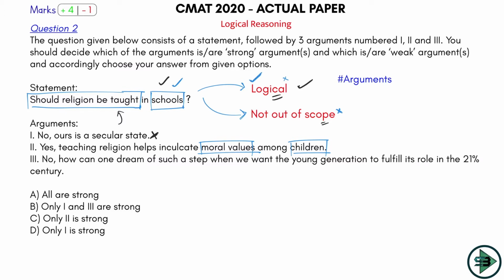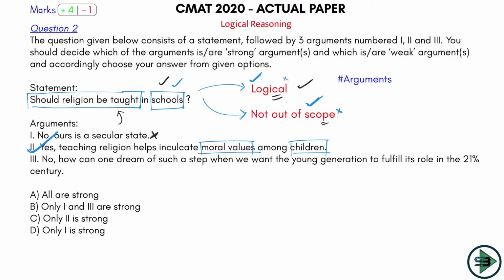Religion does give you moral value. So this is quite logical, and this is not out of scope. This is in the scope because it is telling me why it should be taught to children. So this is a strong argument, satisfying both my rules, being logical and related to the statement. Let's see the next one.